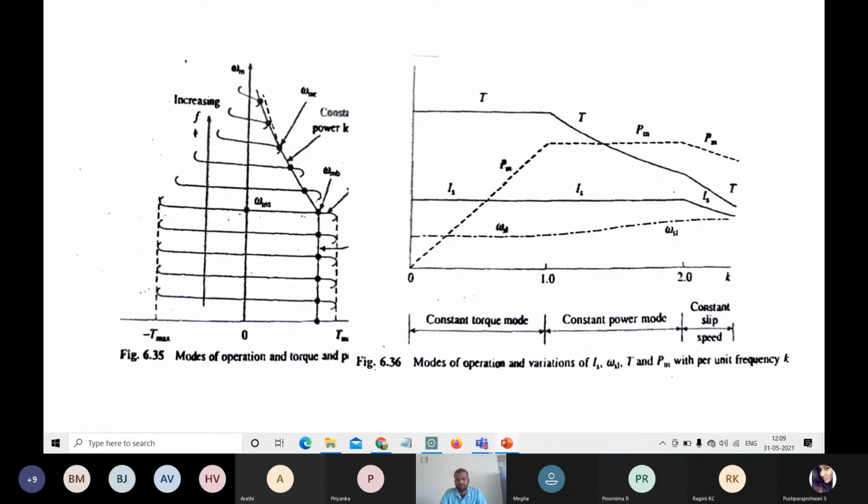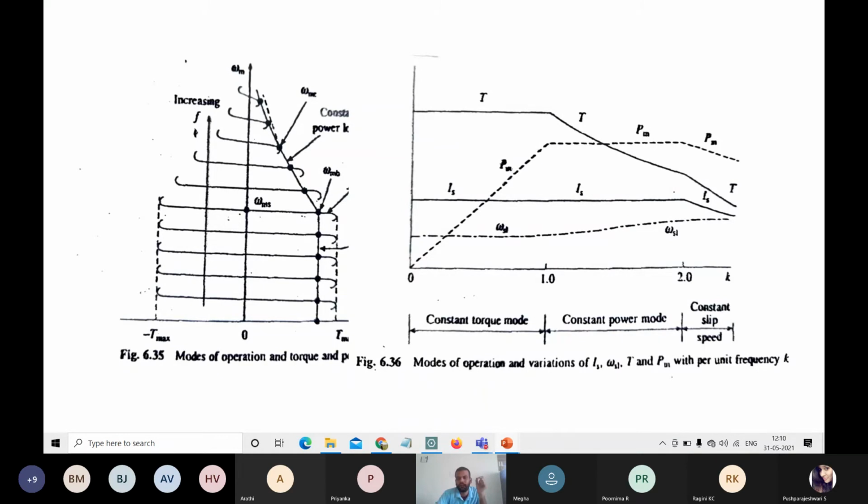You can look at the variations in the maximum torque with the frequency values, the variations in the torque values and the stator current values. This graph gives you the torque values and the mode of operation.